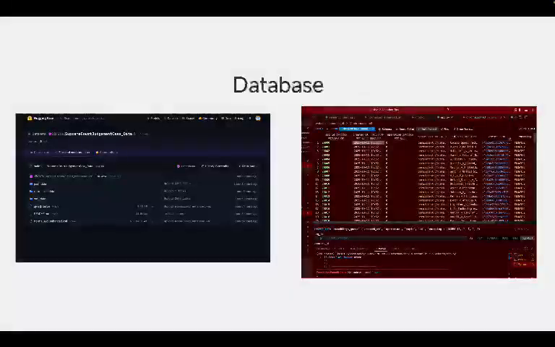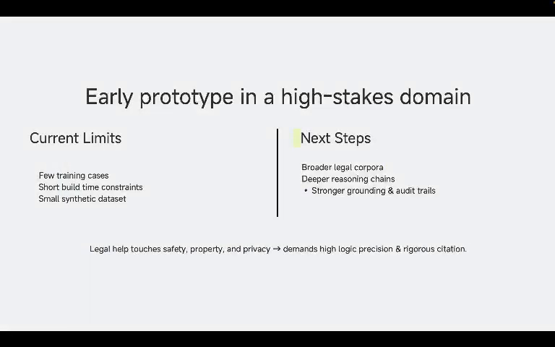So, onto our limitations: we were not able to complete our reinforcement learning because of the time constraint. But in the future, we hope to complete that, as well as use a broader legal corpus, which will produce higher logic precision and rigorous citation.